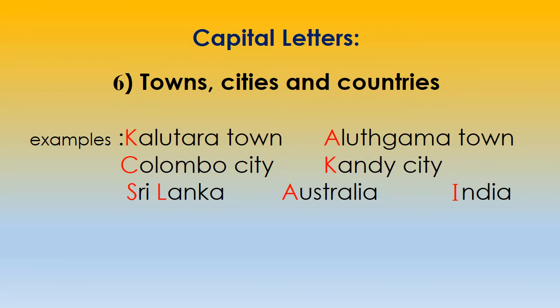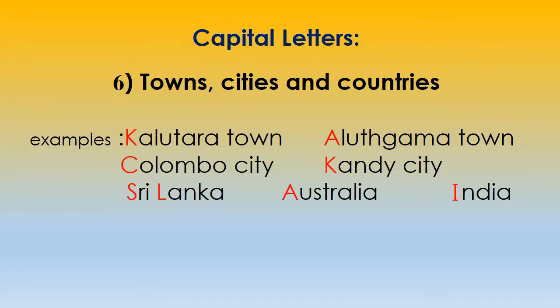Then when you write the name of a city, Colombo city. Letter C is capital. The beginning letter of the city is capital. Then Kandy city. Letter K is capital. Then when you write a name of a country, you should write the very first letter in capital.